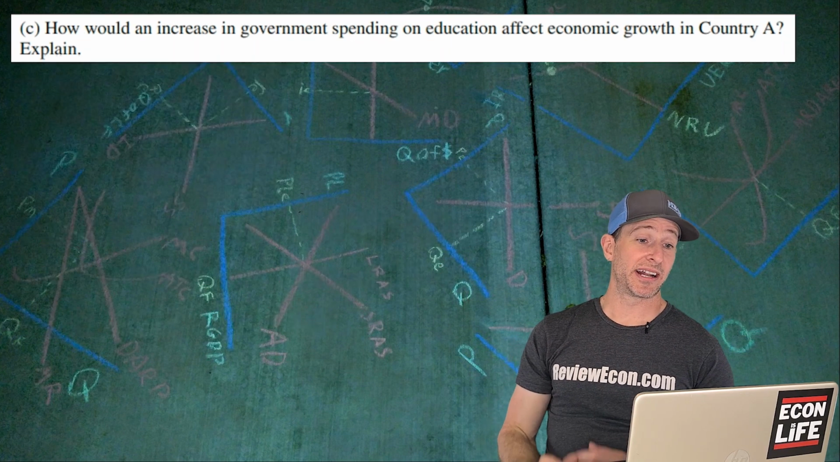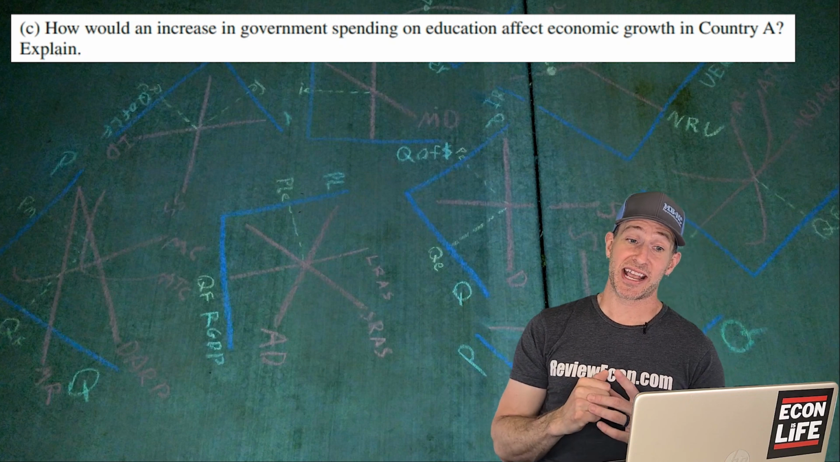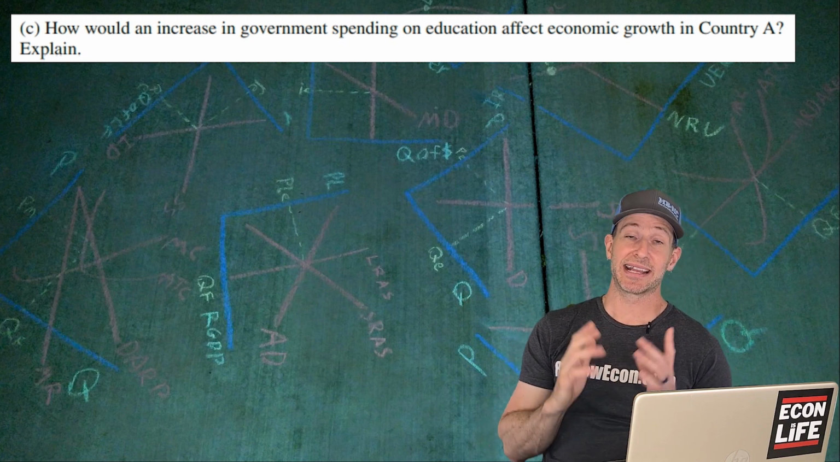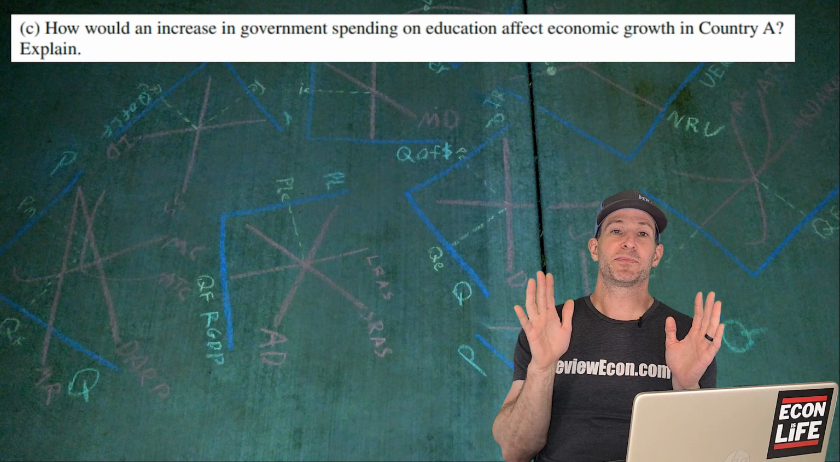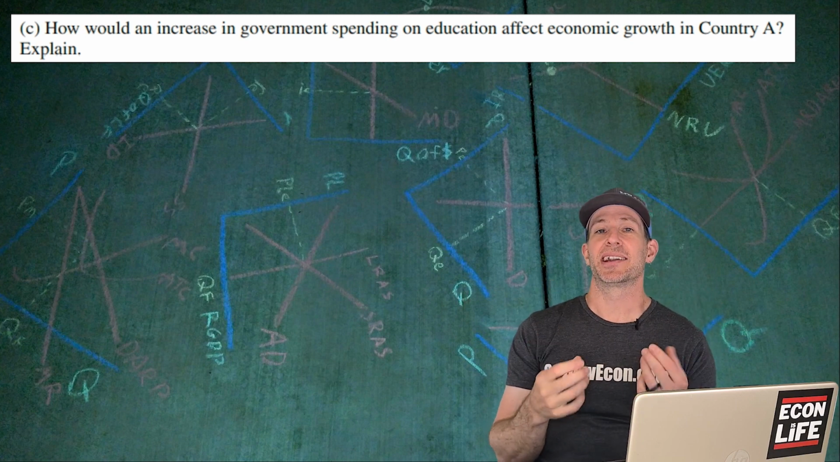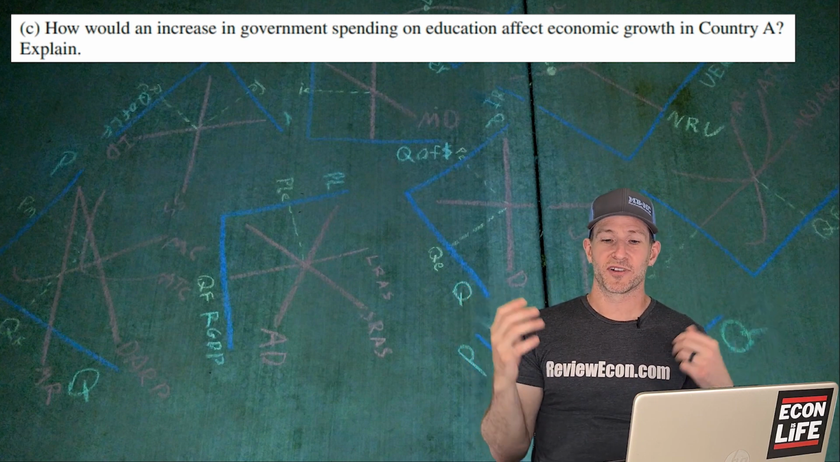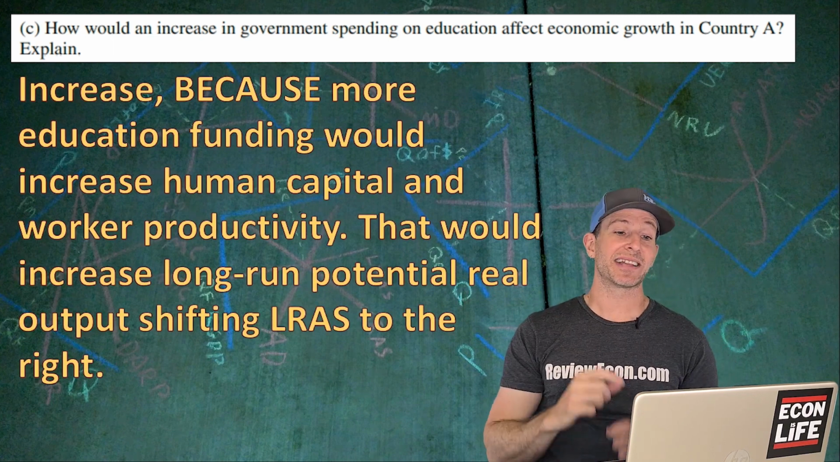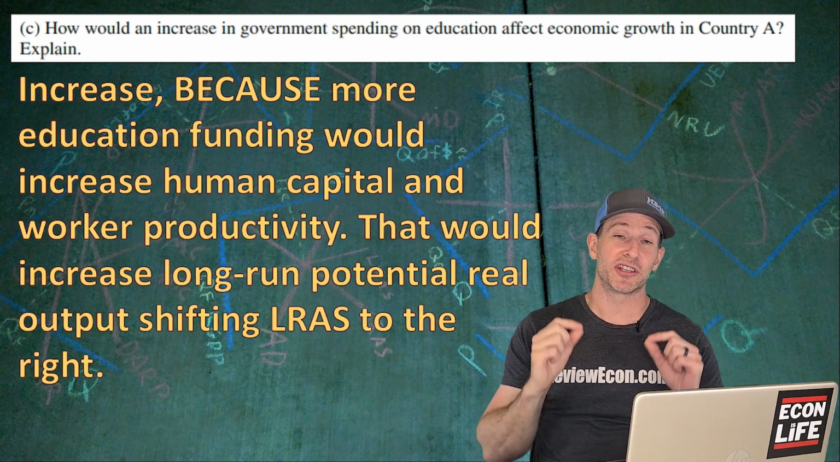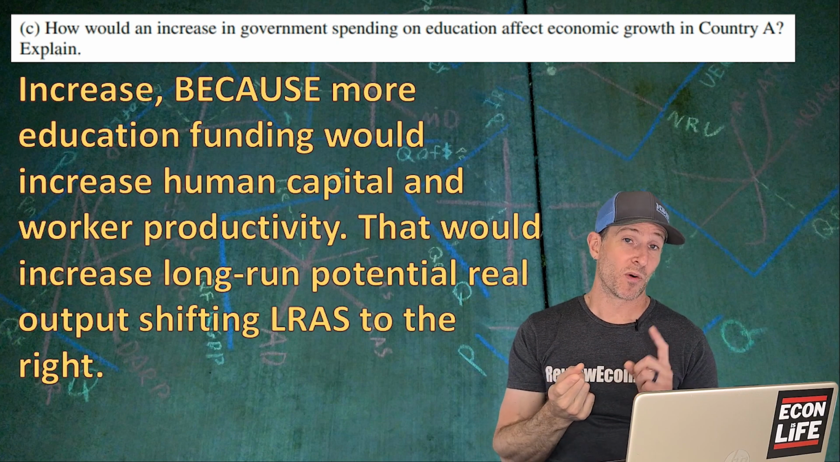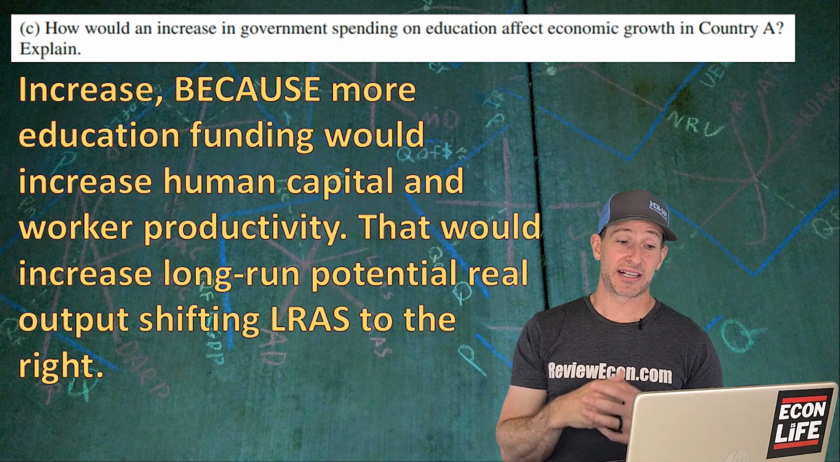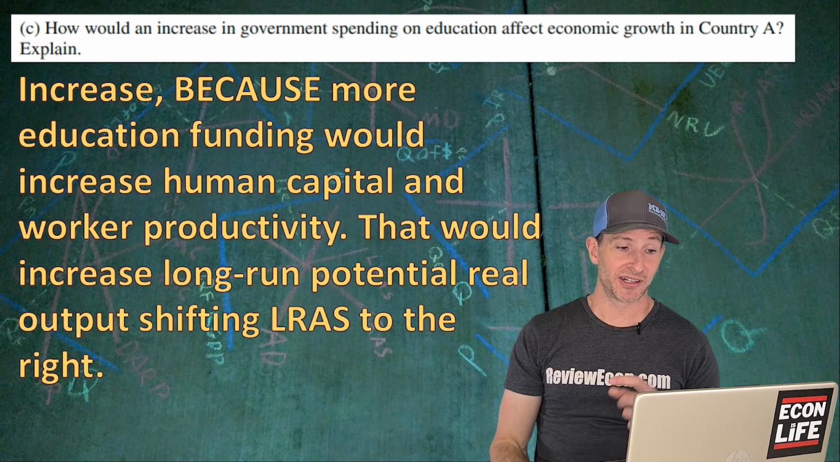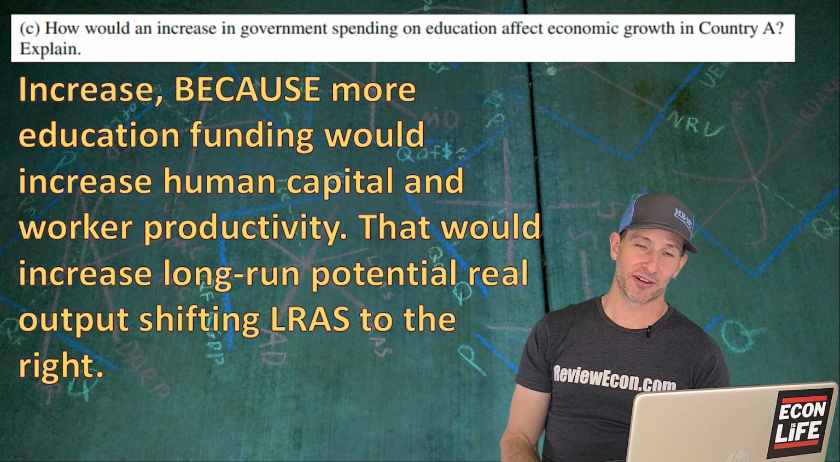On to C, would an increase in the government spending on education affect economic growth in country A? Explain. So this is a basic, simple concept in economics. Educated workers are better, more productive workers. And the reason why I put increase is because educational funding would increase human capital, and with that, worker productivity. That would increase long-run potential real output, shifting that long-run aggregate supply curve to the right.